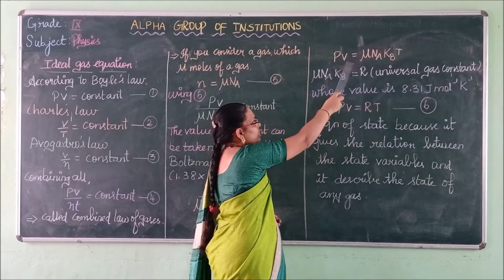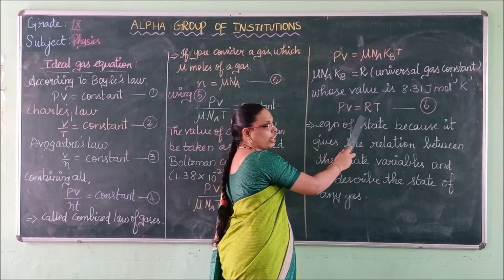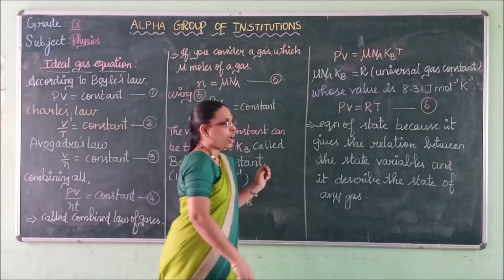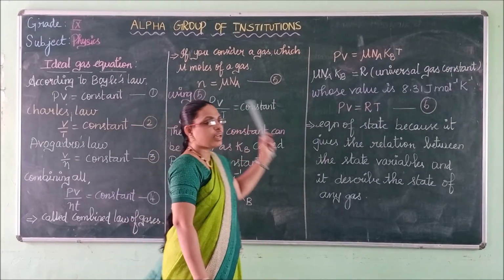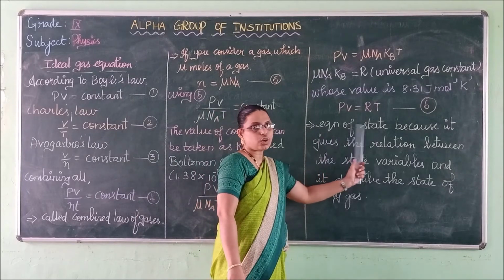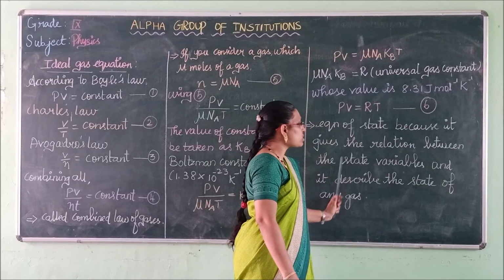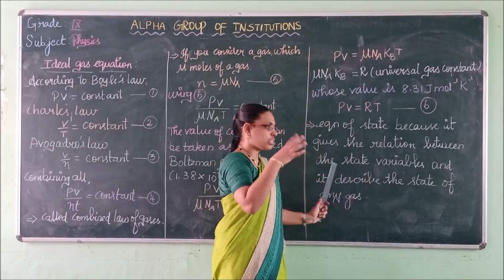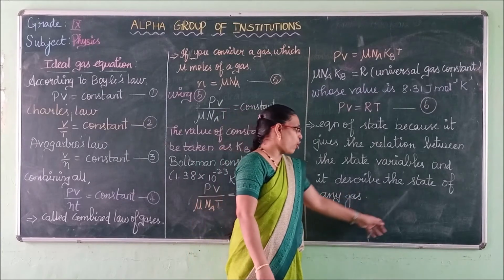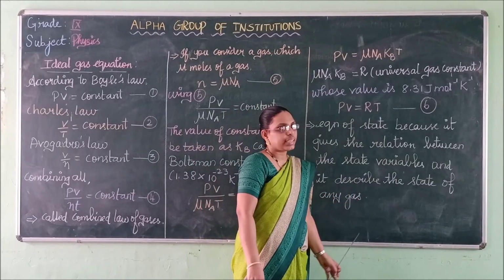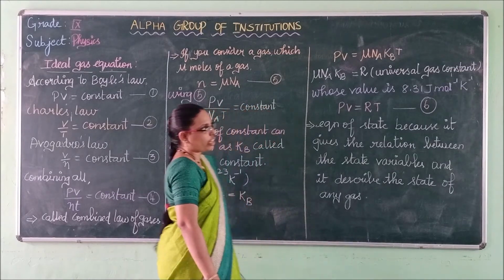So we can change the equation and write it as PV equal to RT. Understand? So this ideal gas equation is otherwise called the equation of state, because it gives the relation between the state variables and is used to describe any state of gases. So this is called the ideal gas equation.